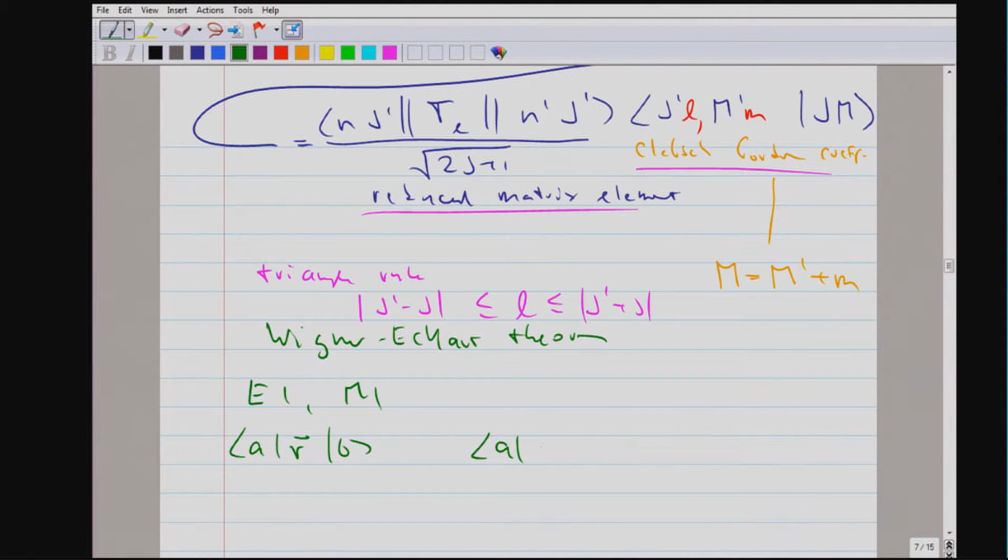For M1, the matrix element was by the angular momentum vector. So these are vectors. And that means the representation of the spherical tensors, or the quantum numbers of the spherical tensors, are the same as Y1M.